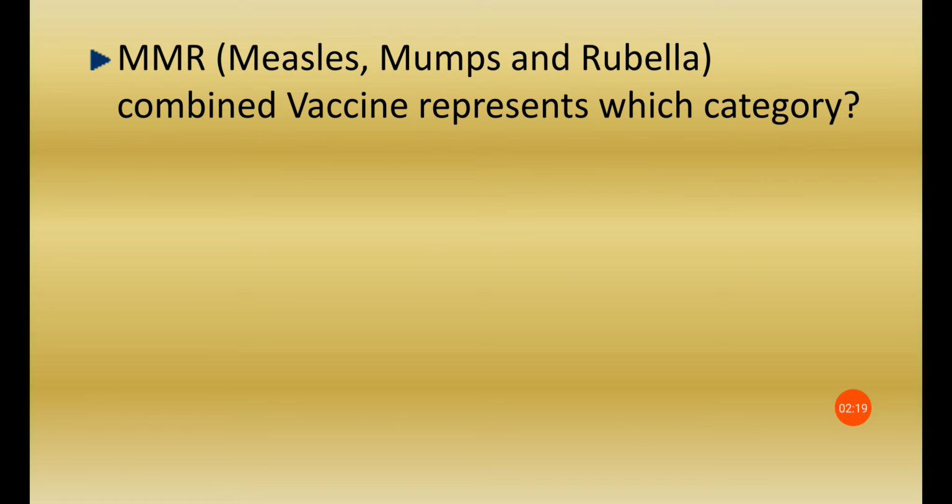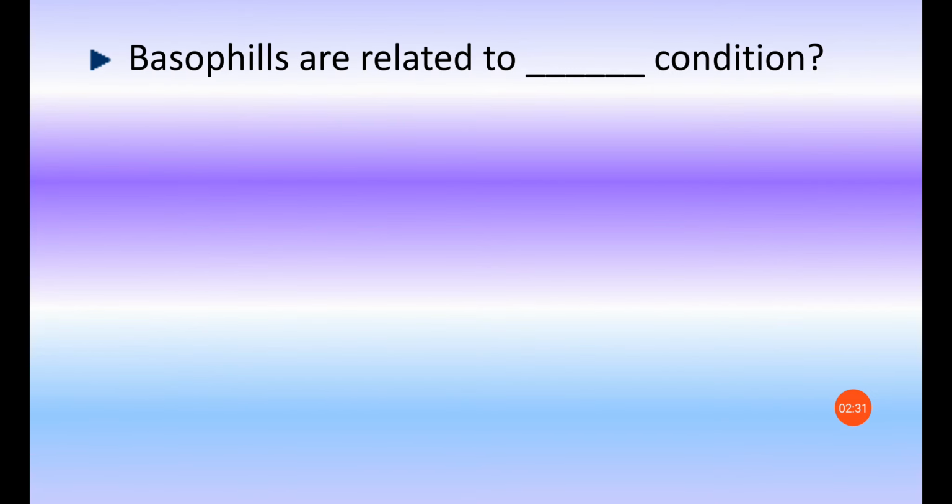Next, this question is about vaccines. MMR, measles, mumps and rubella. This combined vaccine represents which category? We know that there are various categories for vaccines, and MMR vaccine comes under the live and attenuated category.